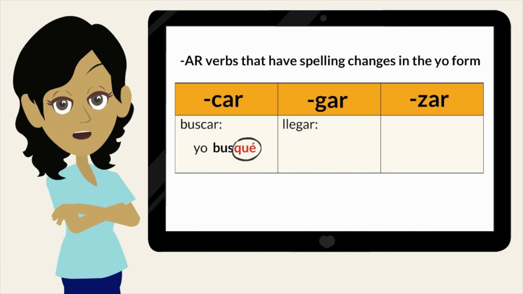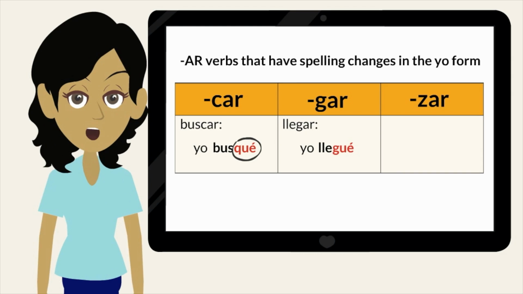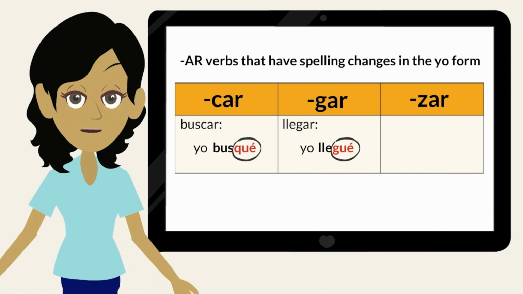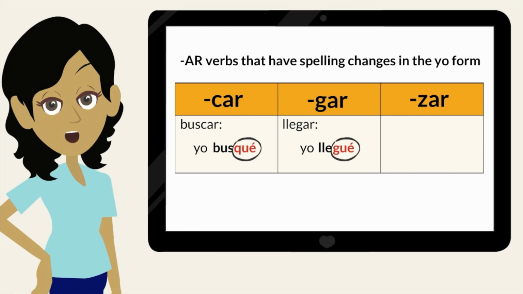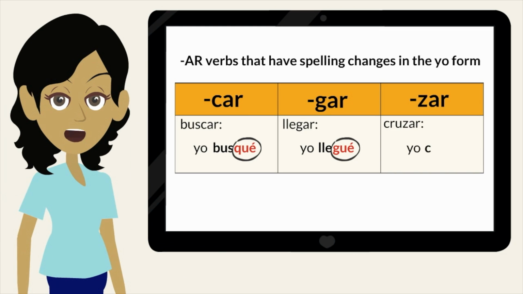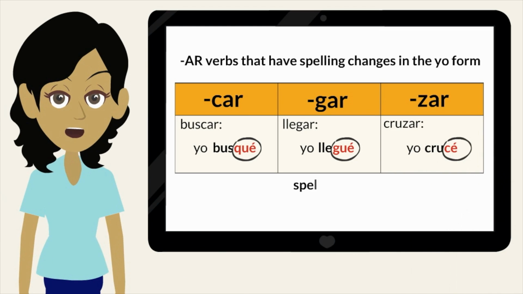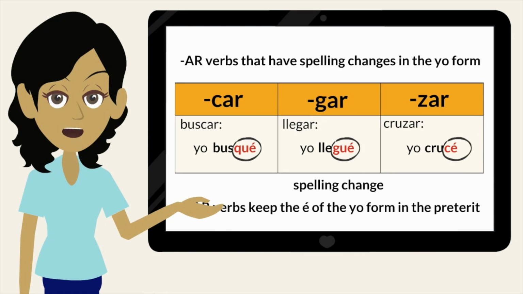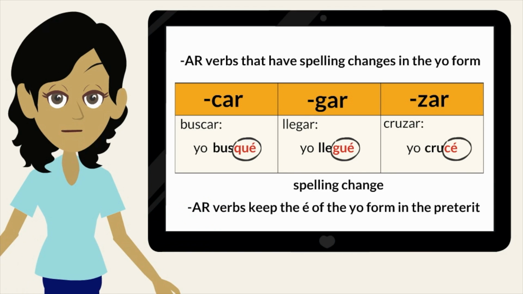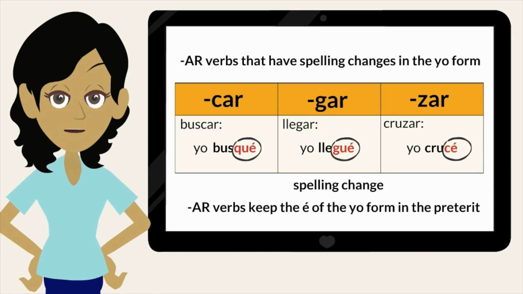The verb llegar ends in gar. To keep the gar sound, we need to write llegué. Can you hear how ge keeps the ga sound of llegar? One more spelling change verb ends in zar, like cruzar. It is crucé. Remember, spelling change AR verbs keep the e of the yo form in the preterite, but change some letters to keep the same sound as the infinitive.